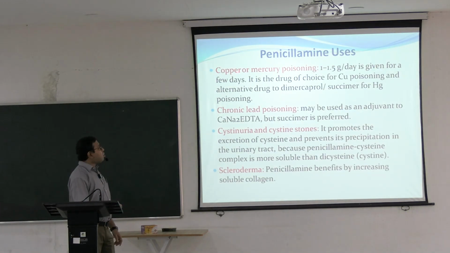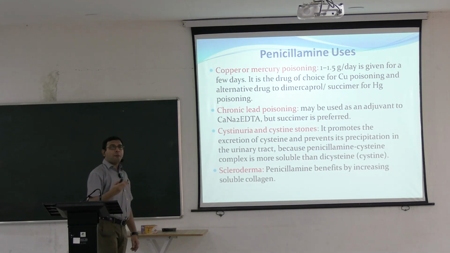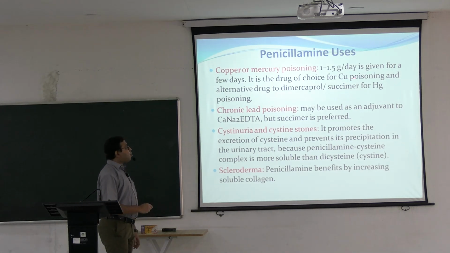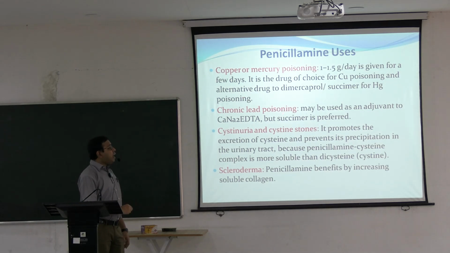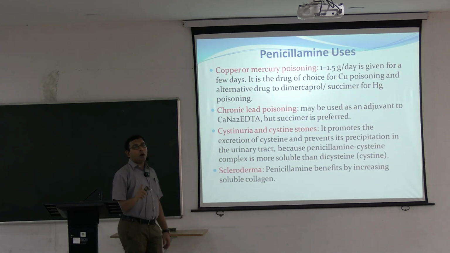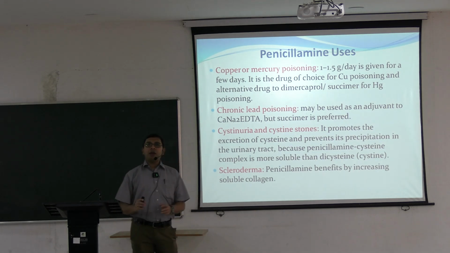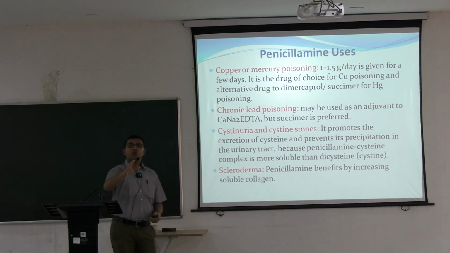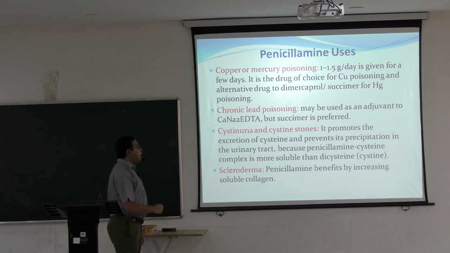Apart from this, it is also used in acute poisoning of copper or mercury, and it is the drug of choice for copper poisoning. In chronic lead poisoning, in some cases it is used. The first-line drug of lead poisoning, as we have already seen, is calcium disodium EDTA, and penicillamine can be used as an adjuvant to calcium disodium EDTA.